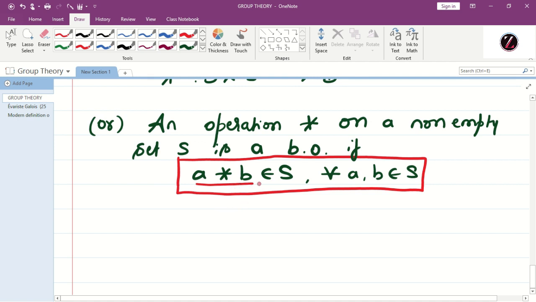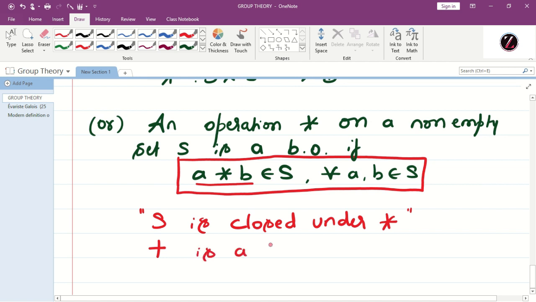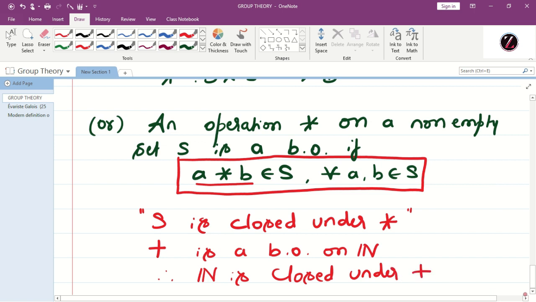So if star is a binary operation on S, we say that S is closed under star. So if it is a binary operation, in the above example, we got addition is a binary operation on N. Therefore, we say that N is closed under addition. Like this, you can say.